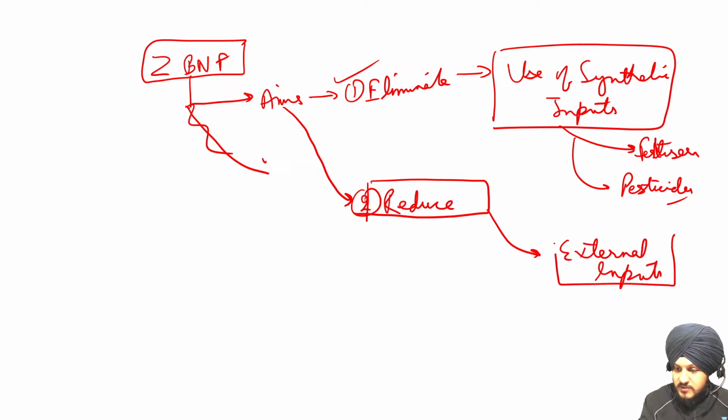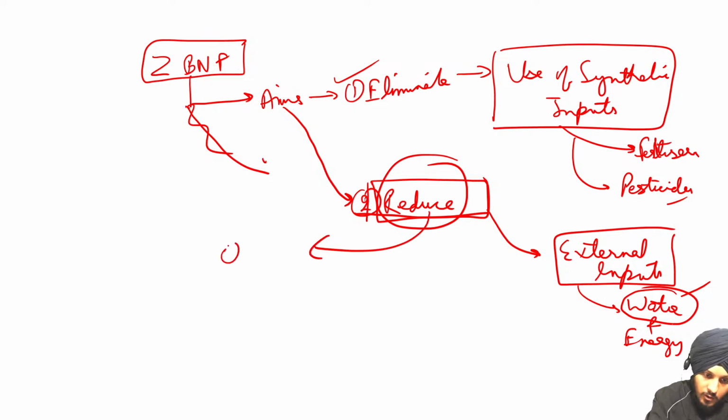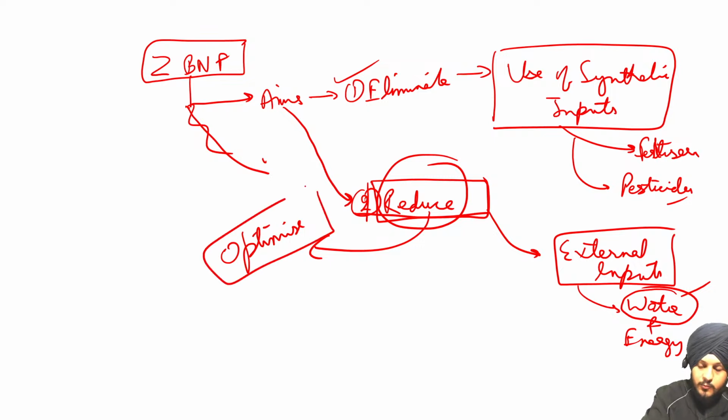Now, what type of external inputs? Such as the water and energy. Now you would be thinking that how the agriculture is going to continue without using the water. So let me tell you that it is not talking about the elimination of the external inputs. It is only talking about the reduction of these external inputs. By reduction we mean to optimize the use of these external inputs such as water.